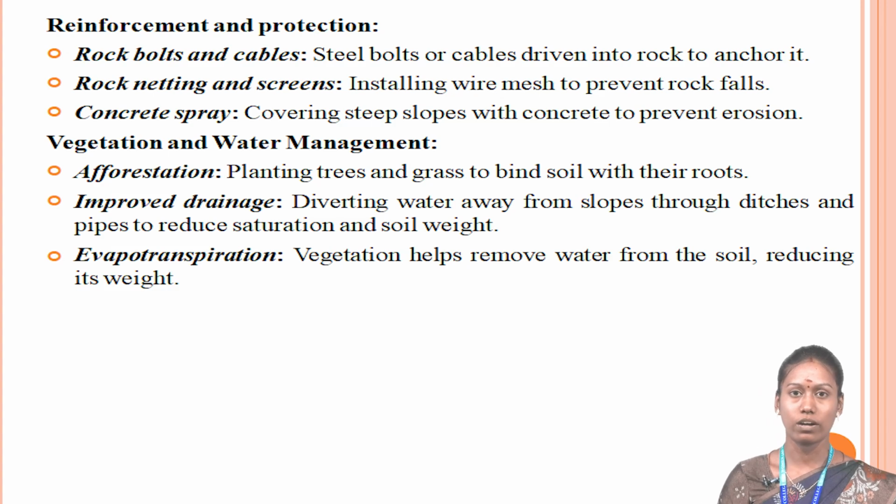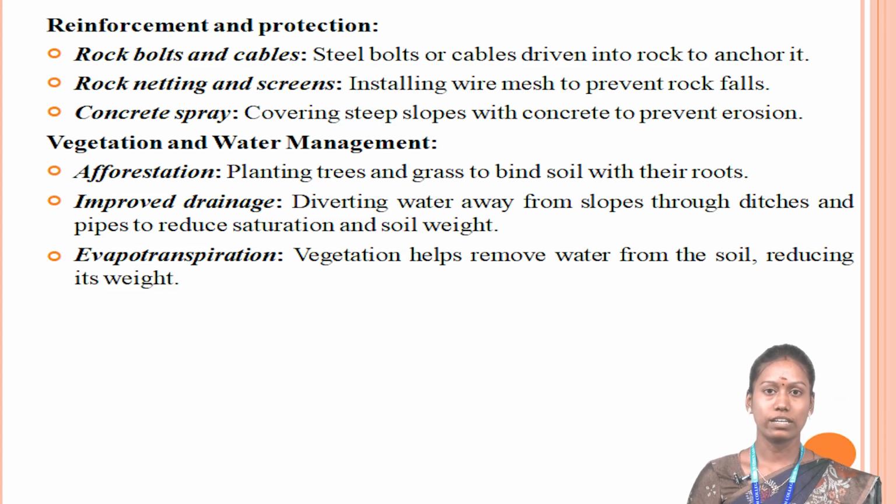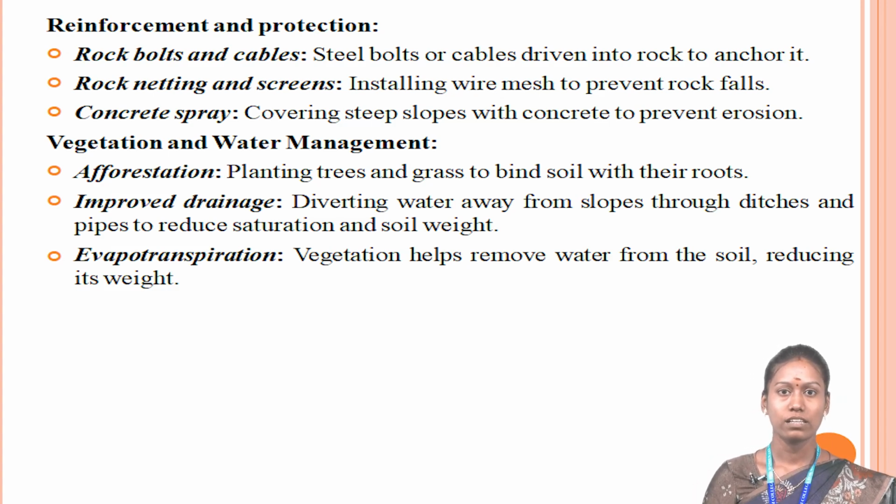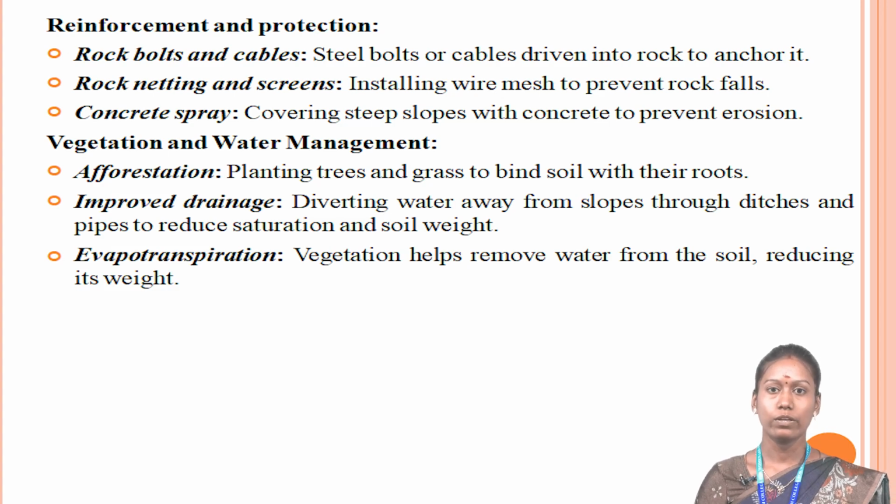Then vegetation and water management. Afforestation, planting trees and grass to bind the soil with their roots. It prevents rock slides. Then improved drainage, diverting the water away from slopes through ditches and pipes to reduce saturation and the soil weight. Then evapotranspiration. Vegetation helps remove the water from soil, reducing its weight.